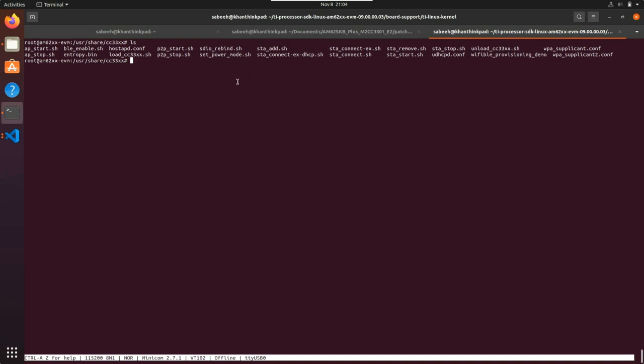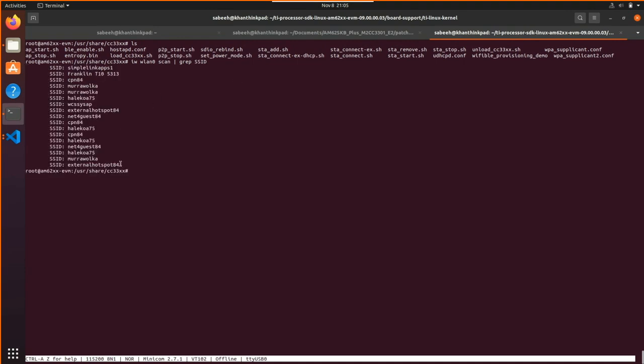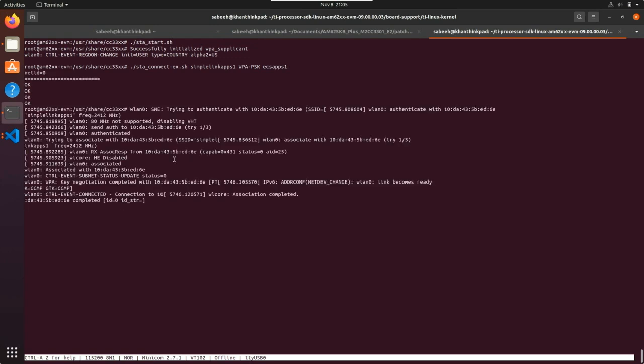It's not shown on camera, but I have a hotspot right next to me. So let's just do a scan for this hotspot. I'll just do a scan for everything in the area. So here are all the hotspots in my area. Now I can start up the WPA supplicant, and I'll try to connect to my hotspot. There it goes, and at the bottom here, you can see control event connected.